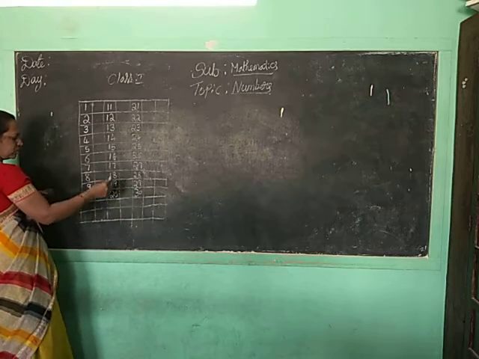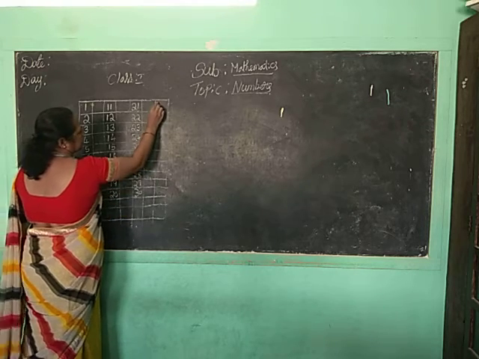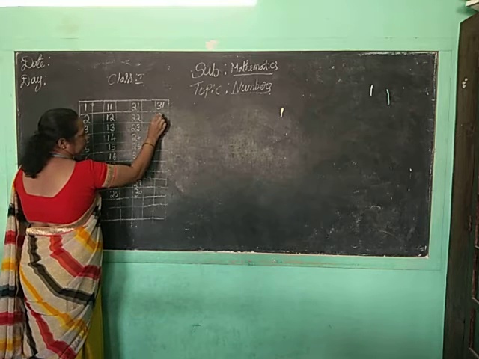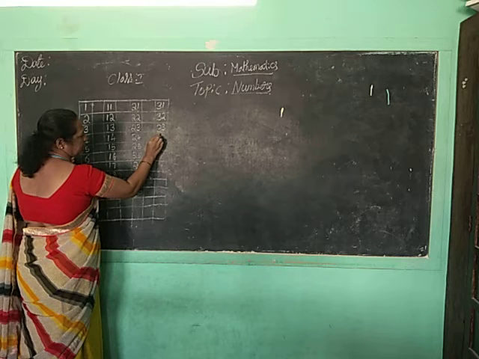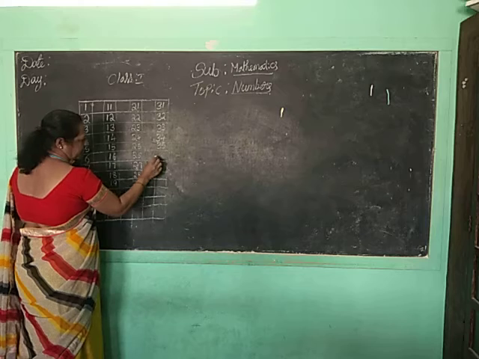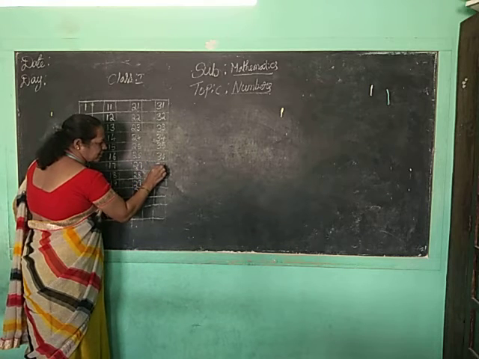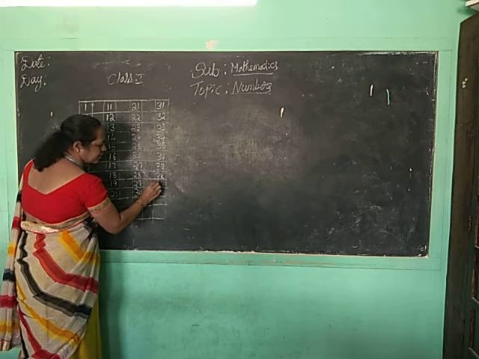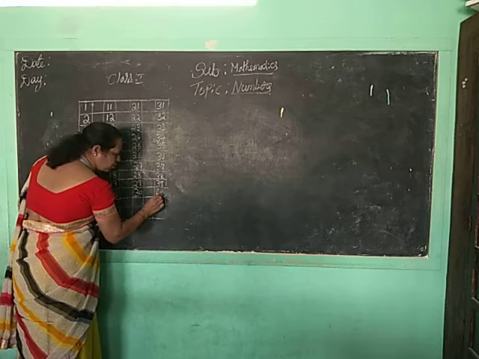So now after 30, what? 31. Leave one box and write, children. 3, 1, 31. 3, 2, 32. 3, 3, 33. 3, 4, 34. 3, 5, 35. 3, 6, 36. 3, 7, 37. 3, 8, 38. 3, 9, 39. 4, 0, 40.